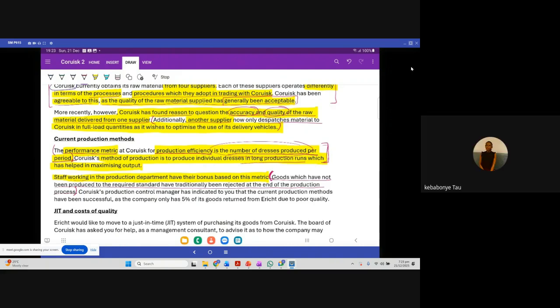Hi, yes, there is a problem, because they're saying that traditionally goods have only been rejected at the end of the production. So if we are to introduce just in time, it won't be feasible to only reject items at the end of the production line. Because remember, we are only limited by the quality that our customer has requested from us.